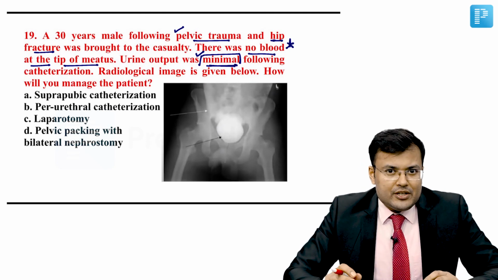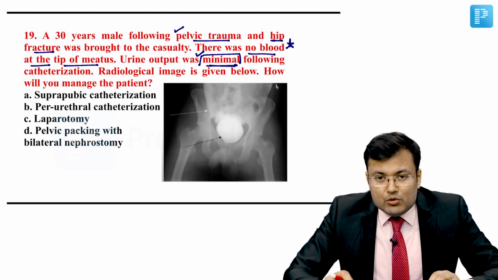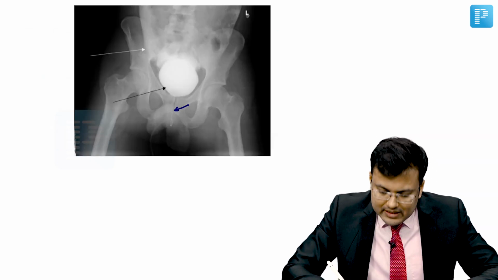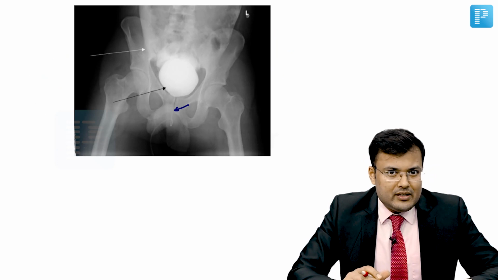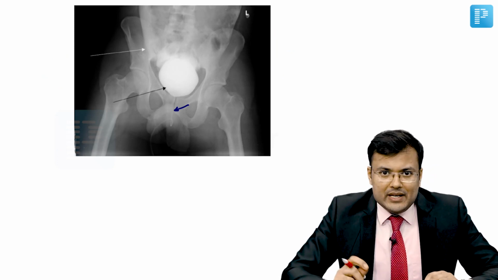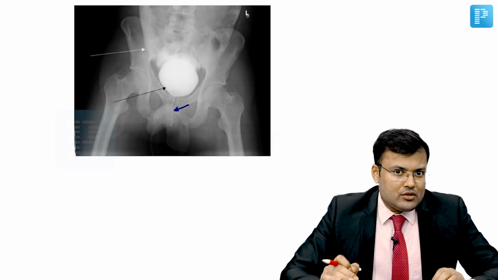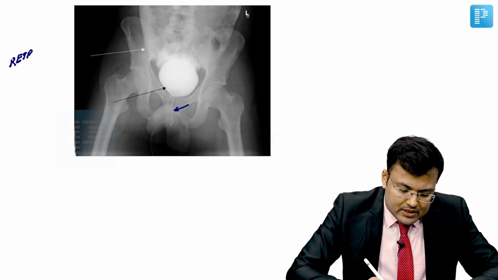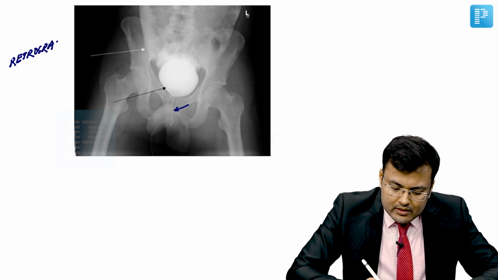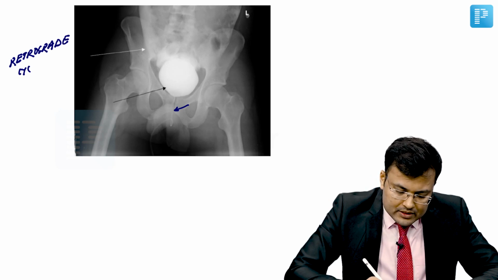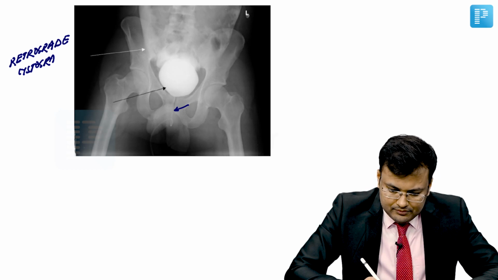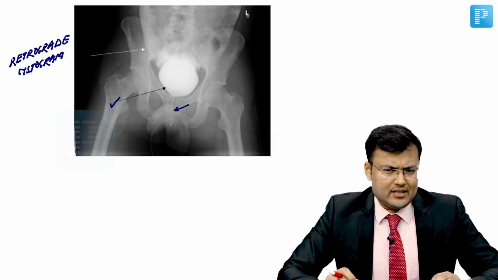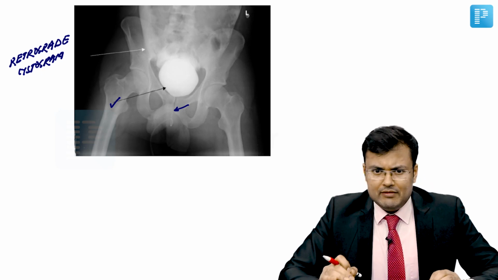Okay, so there is a history of pelvic trauma, and have a look at what you can see in this image. You can see here that there is one catheter which is inserted into the bladder and dye has been injected. So obviously this is a cystogram, and what kind of cystogram? This is a retrograde cystogram. Clear? So this black arrow suggests that the bladder is filled with contrast.